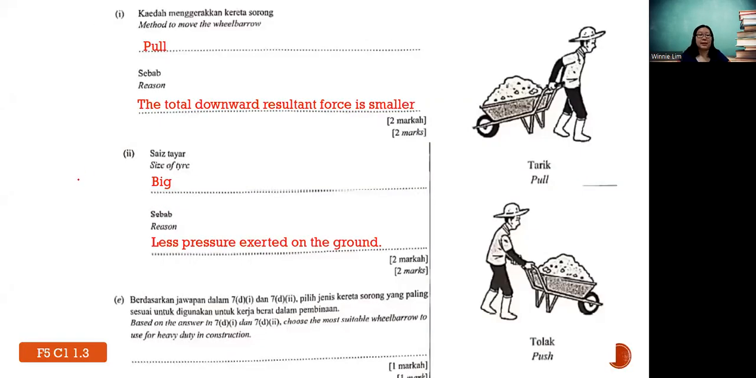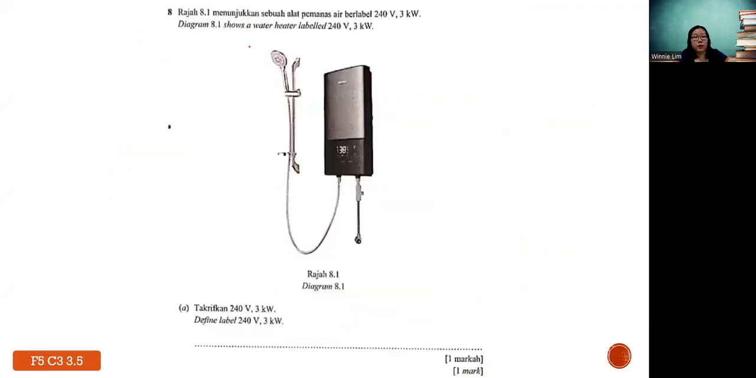Lastly, based on the answer in 7D1 and D2, choose the most suitable wheelbarrow to use for heavy duty in construction. So your answer should be L. So this is question 7. For question 8, diagram 8.1 shows a water heater labeled 240 volt 3 kilowatt. Define label 240 volt and 3 kilowatt.